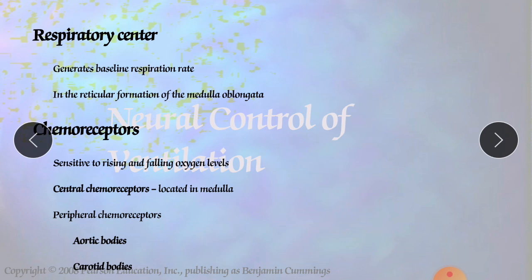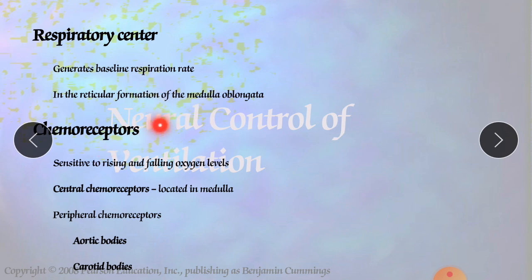Now the respiratory centers generate the baseline inspiratory rate, so they are also controlling the rate of respiration, how many respiratory cycles there should be per minute. It can be controlled by the reticular formation of the medulla oblongata, which is connected with these respiratory centers. When the reticular formation is activated, it will give impulses toward the medulla oblongata to increase the respiration, because for consciousness also more oxygen is required.